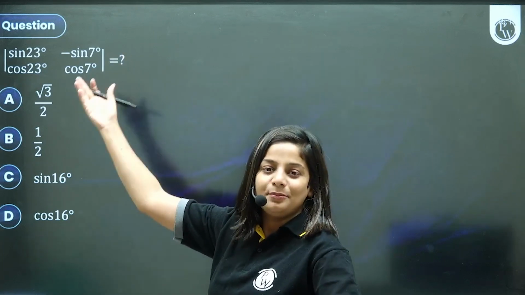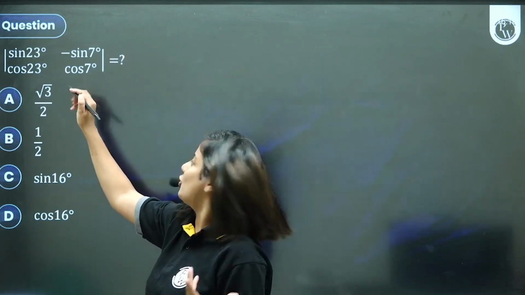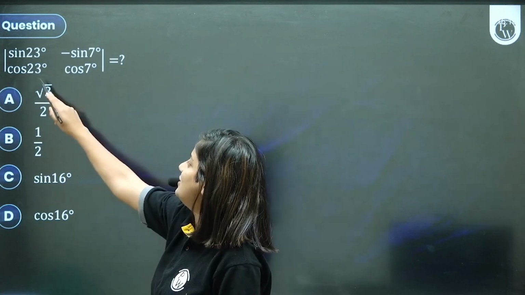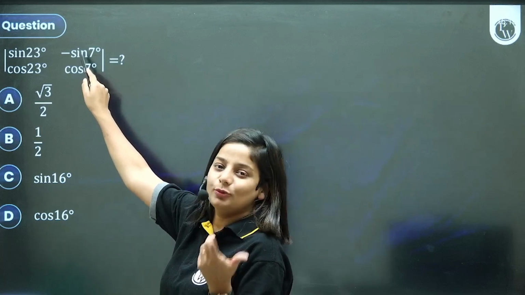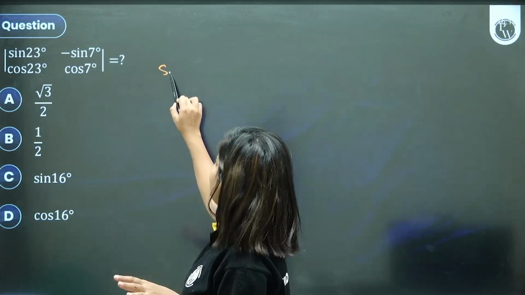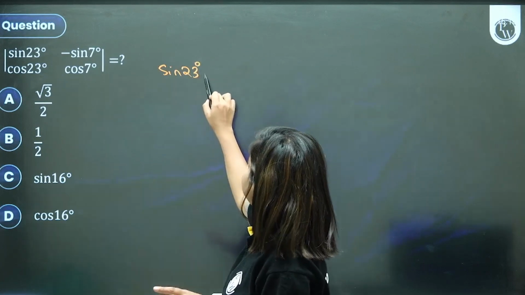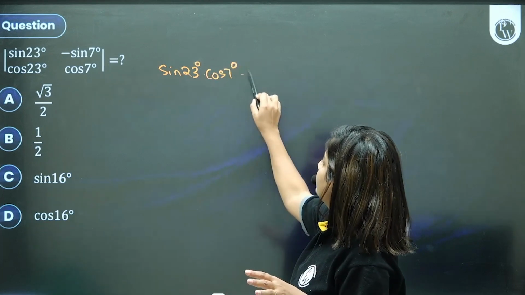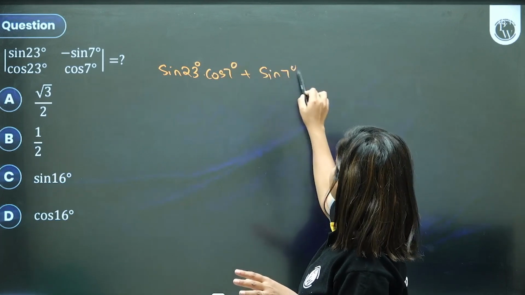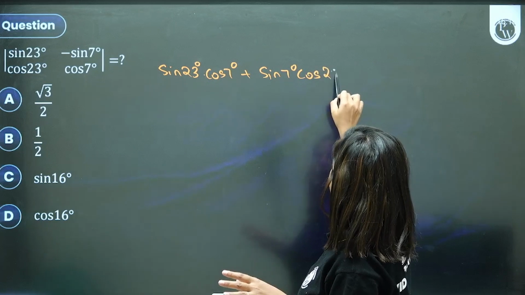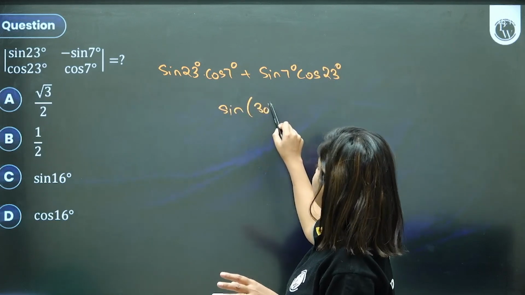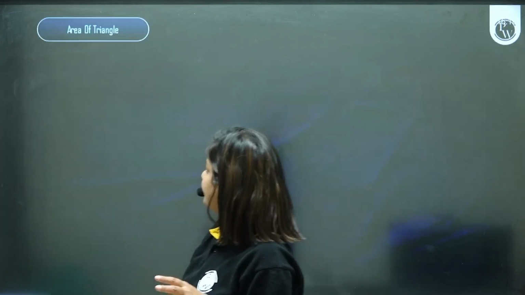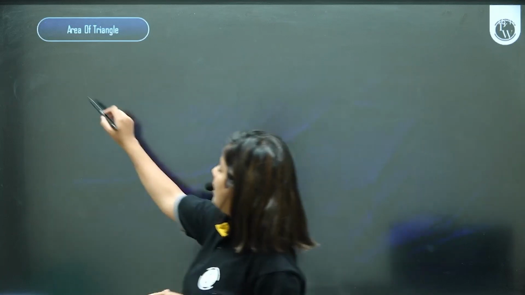Determinant solving, simply you do kind of cross multiplication. Sin 23 into cos 7 minus cos 23 into sin 7. So minus of minus will make it plus, and it becomes your compound angle formula, which is sin A cos B minus cos A sin B, sin of 30 degrees, half. Option C. Area of triangle, bachcho, I would like to talk about it.